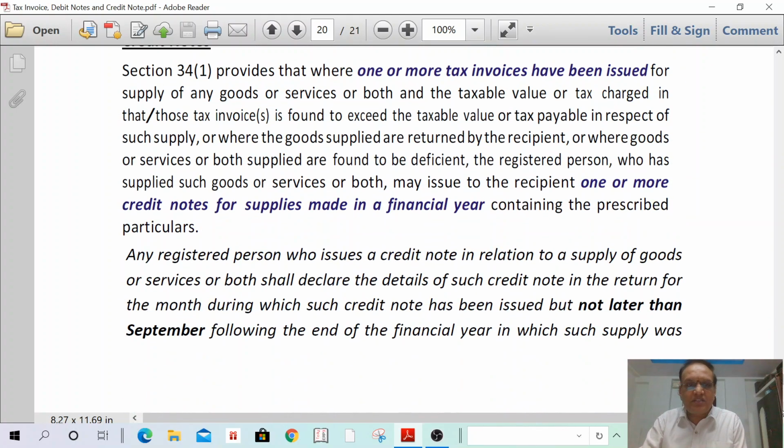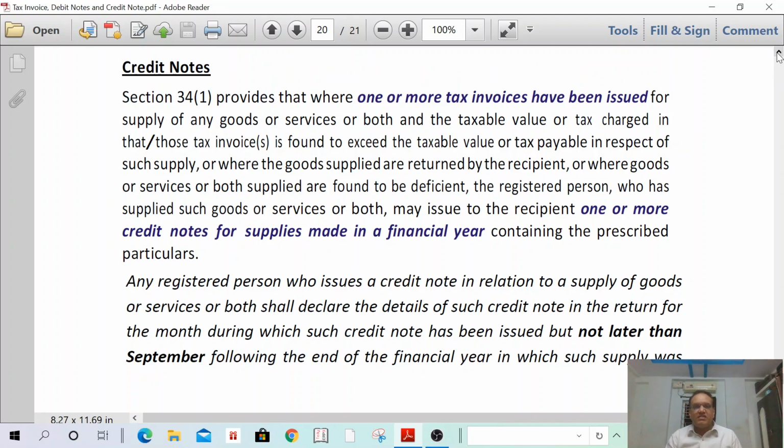Credit notes and debit notes I can discuss. I cannot read, I can discuss. What is a credit note? The value mentioned in the invoice and the rate of tax mentioned in the invoice is higher than the actual value. Understand? The value mentioned in the invoice is 1 lakh. The rate of tax charged in the invoice is 18%, but the actual value is 80,000. But the actual tax rate is 12%.